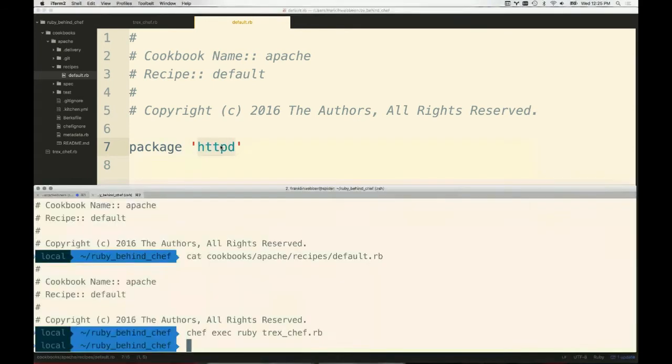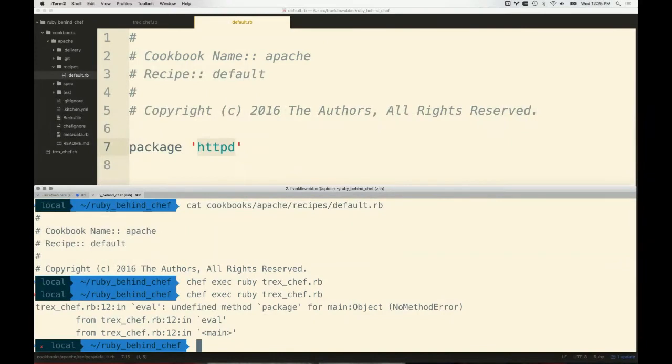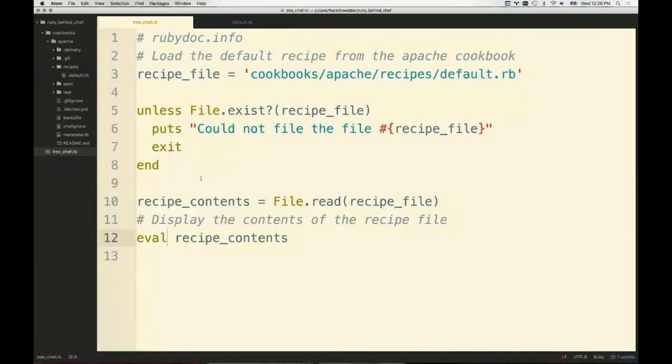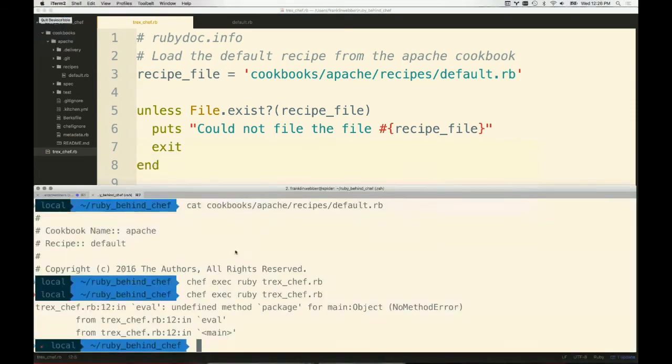Okay. Now I'm going to run our code again, and hopefully I'm going to see an error at this point, right? When I run this, it's going to tell me that there happens to be an error with our T-Rex chef on line 12 in the eval. So that's where we're evaluating the code. Let's go back here. Here's line 12. There's that evaluation right there, right? So that's our eval, okay? So we have the eval that's not working.